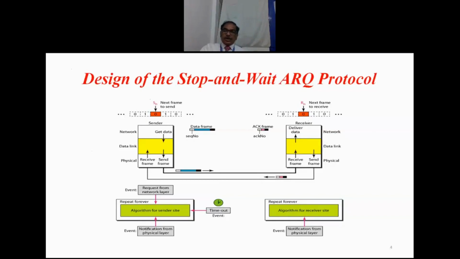Then the sender will send the next frame. In some protocols, the receiver will send that I am expecting so-and-so frame, meaning everything before that is okay. Suppose I am expecting frame number 5, it means frame number 4 is received. So depending on the requirement, some protocols work on the expected frame number as the acknowledgement number, and some protocols use the received frame number as acknowledgement.